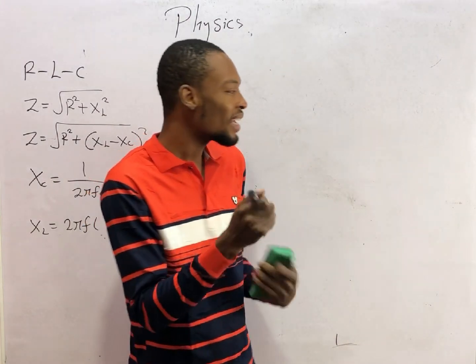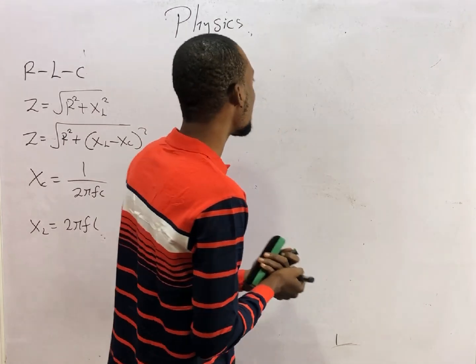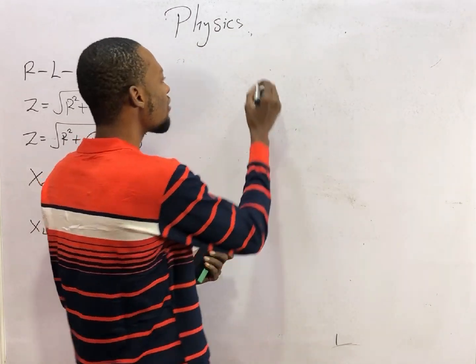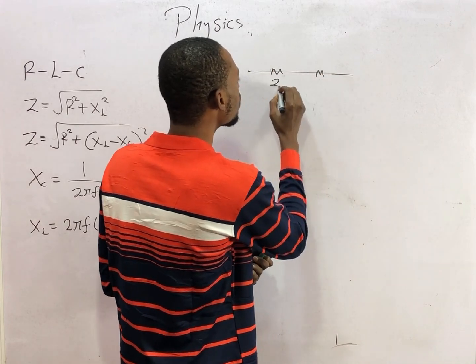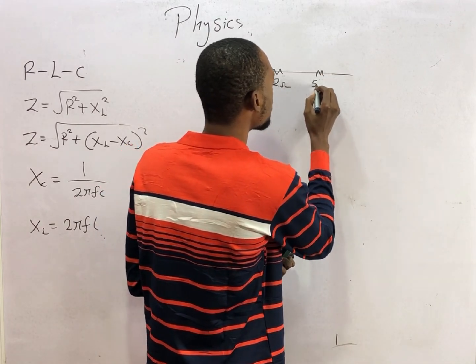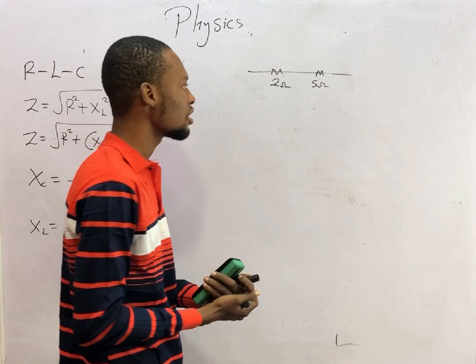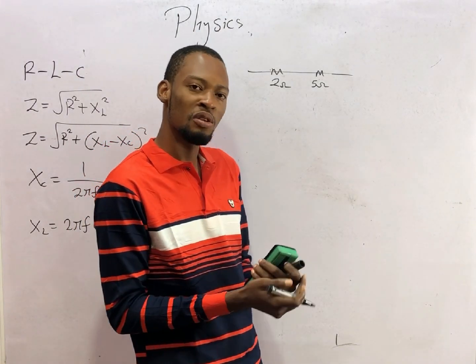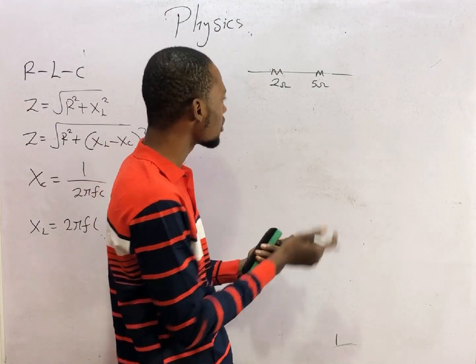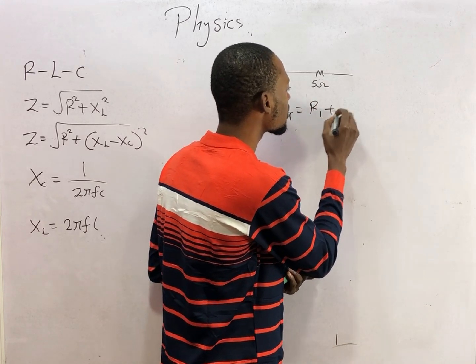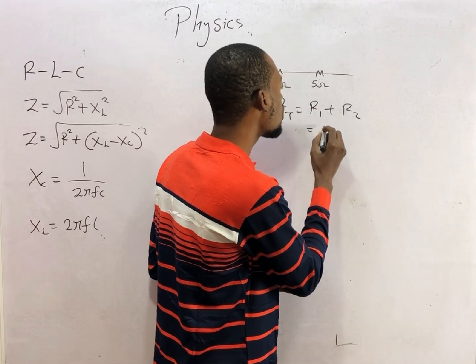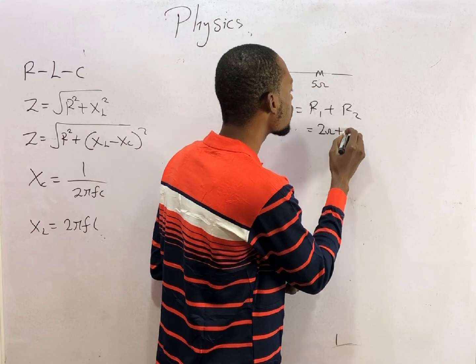Before then, resistors can be arranged in series and in parallel. If you are given a 2 ohms resistor and a 5 ohms resistor in series, the equivalent resistance, or the total resistance, is simply R1 plus R2. This is equal to 2 ohms plus 5 ohms.